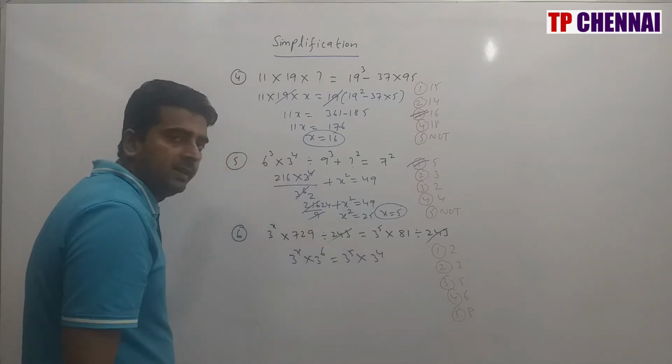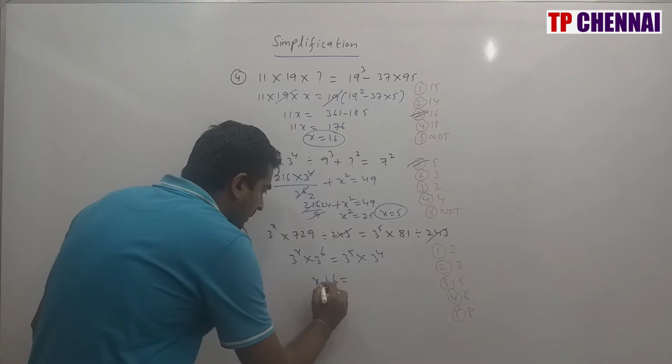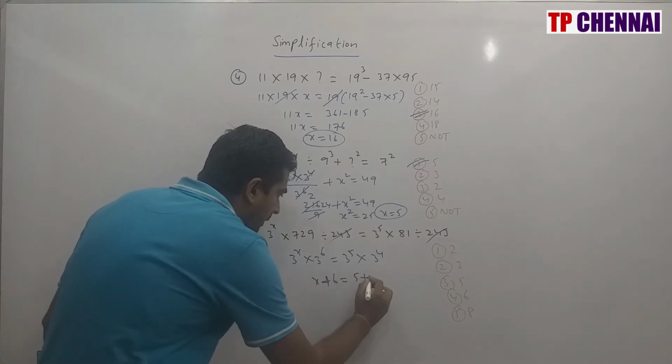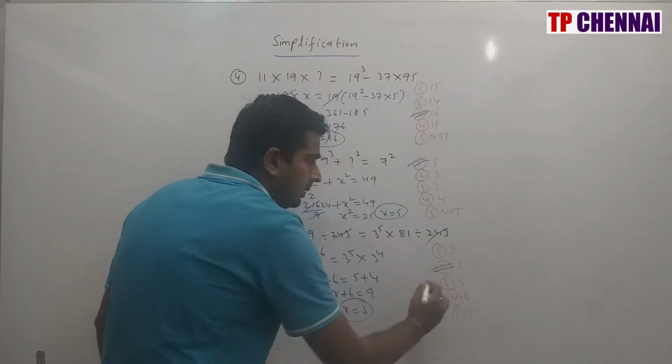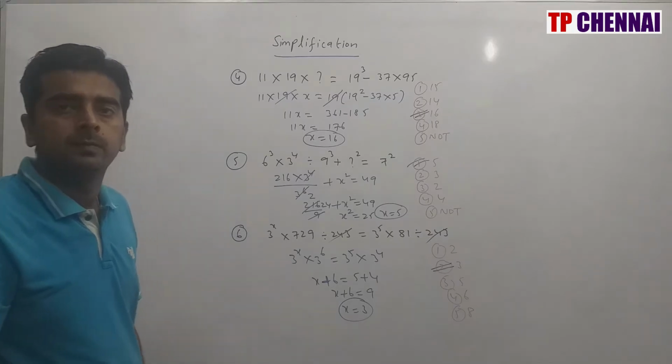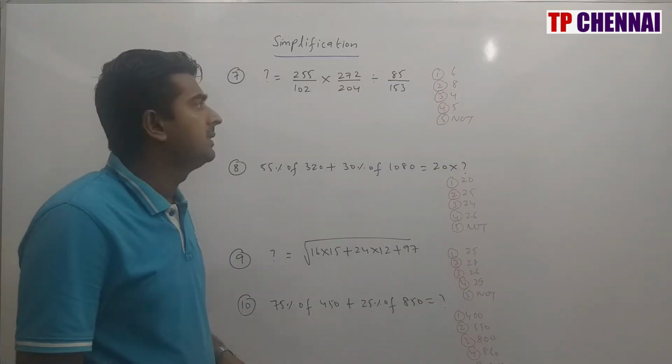So base is same, power must be equal, so x plus 6 is equal to 5 plus 4. So x plus 6 is equal to 9. So x is equal to 3. My answer is nothing but the second option. So I hope you are clear with the first 6 simplification questions. Now we will see the 7th one.